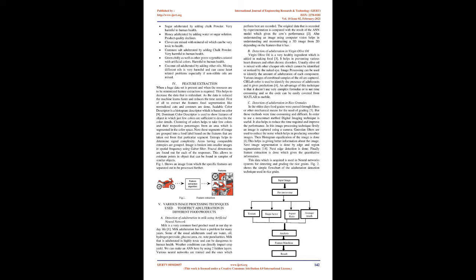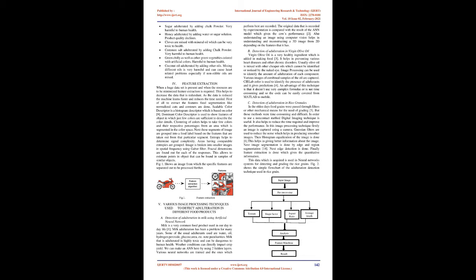Scalable color descriptor is a histogram descriptor which is based on color. Dominant color descriptor is used to show features of an object in which just a few colors are sufficient to describe the color details. Clustering of colors helps to take a few colors and their respective percentages from an area which is segmented in the color space. Next, these segments of the image are grouped into a food label based on the features that are taken out from that particular segment.